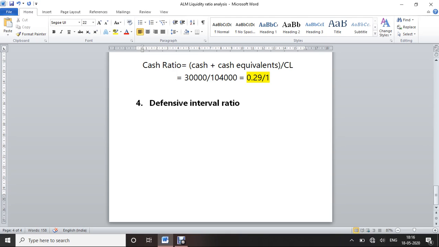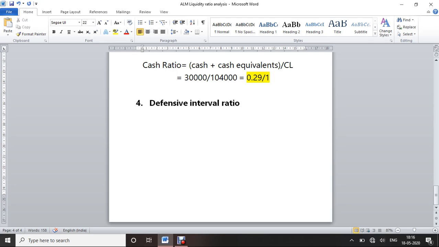Just like other liquidity ratios, a higher defensive interval ratio suggests greater liquidity. There are situations where a company might have a very low defensive interval ratio as compared to its competitors or its own ratio in the previous years.